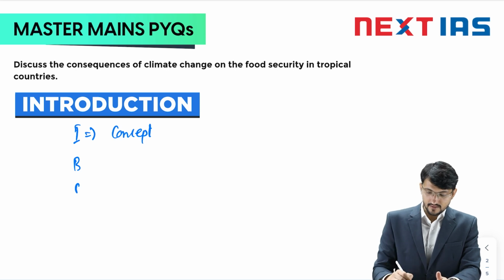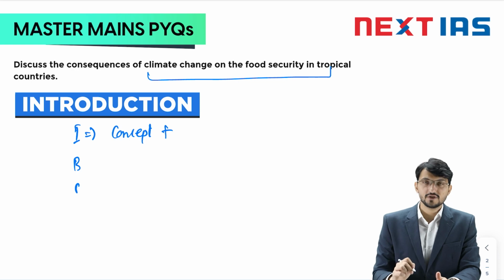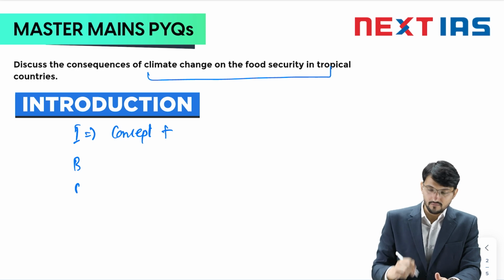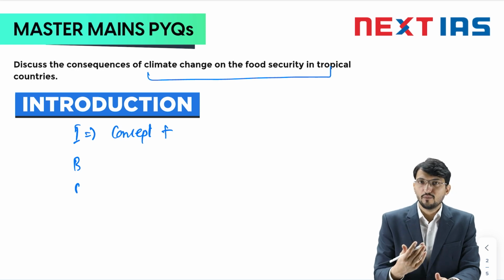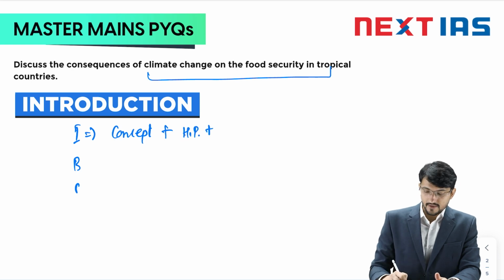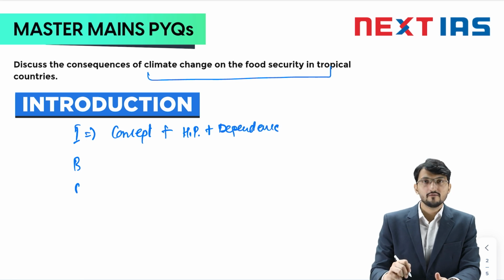And then connect this concept with the demand of the question. The demand of the question is that tropical countries are more vulnerable, specifically in food security. So you can mention why these tropical countries are more vulnerable. You can write that they are highly populated, first of all, then they have dependence on global weather pattern.